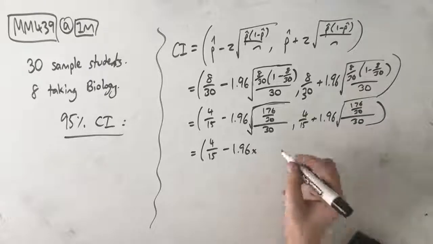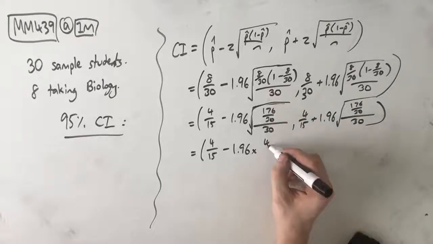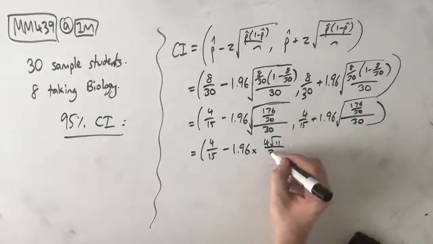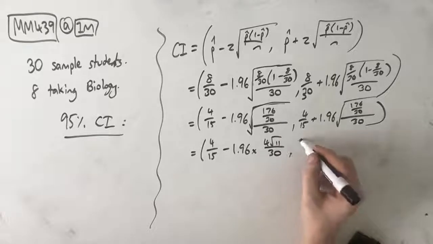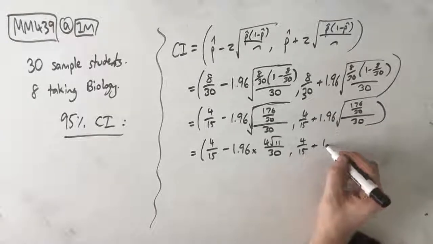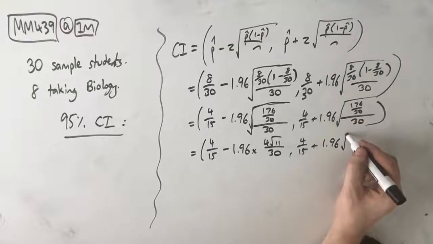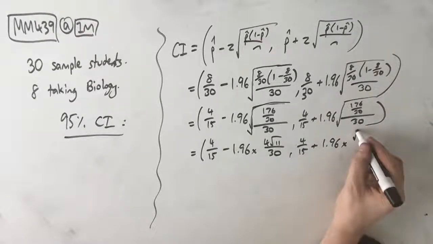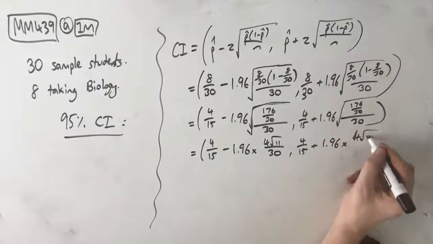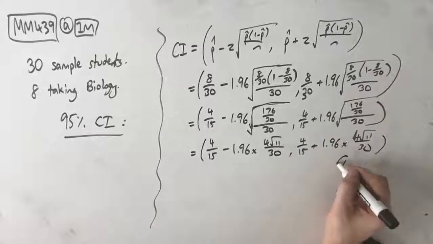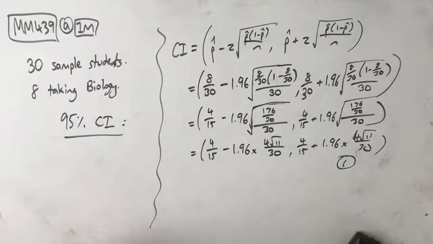Cool, and then so we get 4 root 11 on 30: 4 on 15 plus 1.96 times 4 root 11 on 30. This is our first mark. So that's our only mark for part A, guys. Let's move straight on to part B.